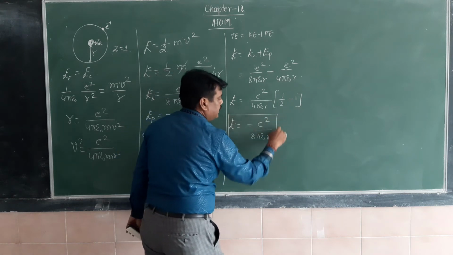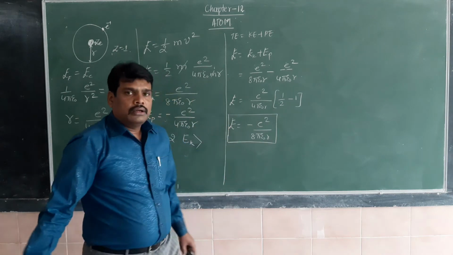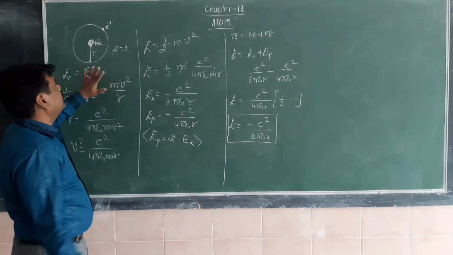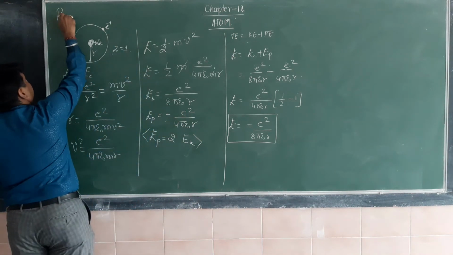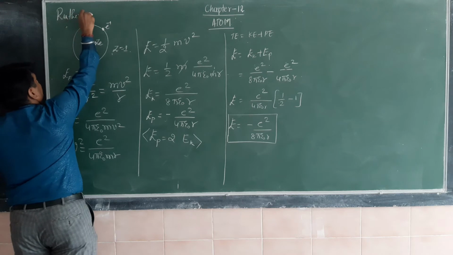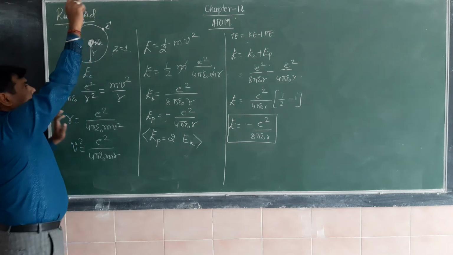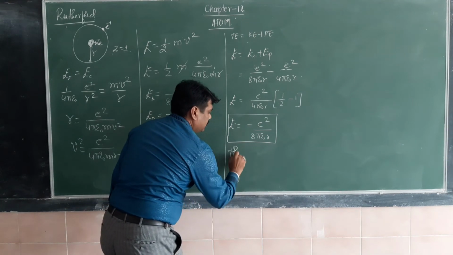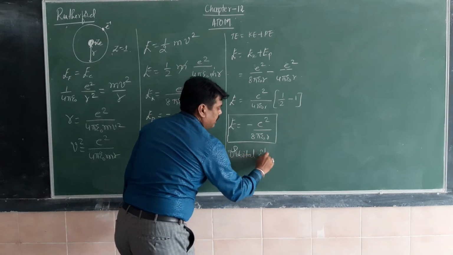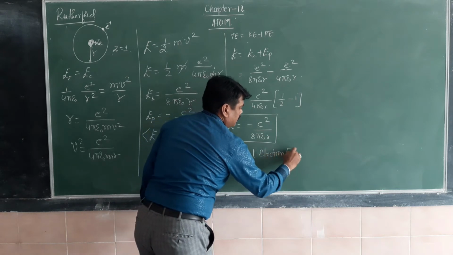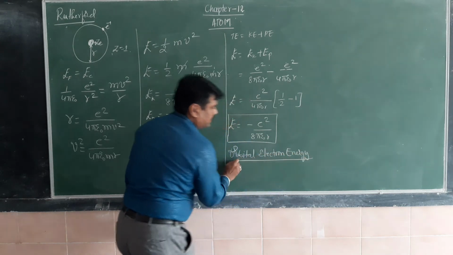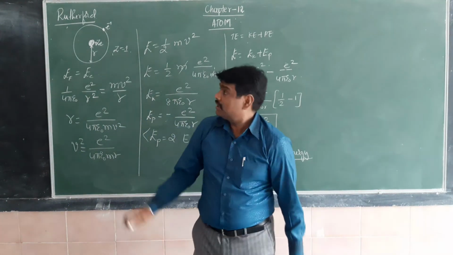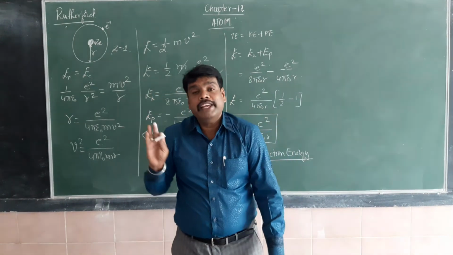This is the total energy of the electron which is revolving around the nucleus. So this is the idea given by Rutherford. So, orbital electron energy. Clear? So the electron has orbital energy, but this Rutherford atomic model failed.